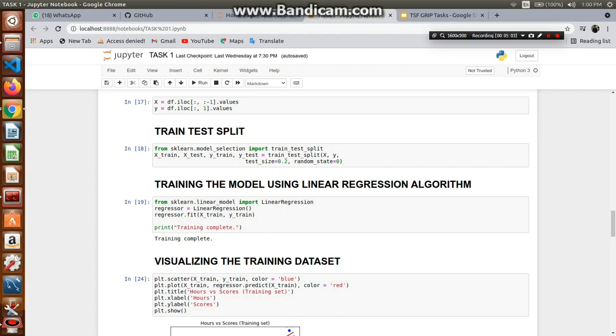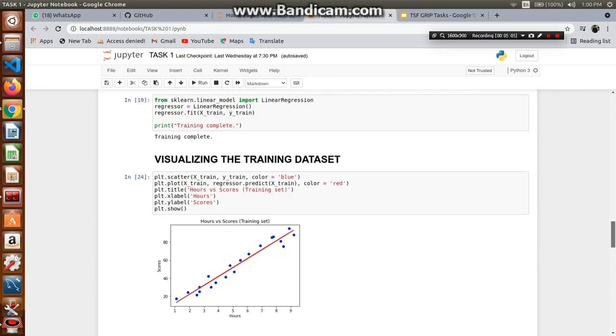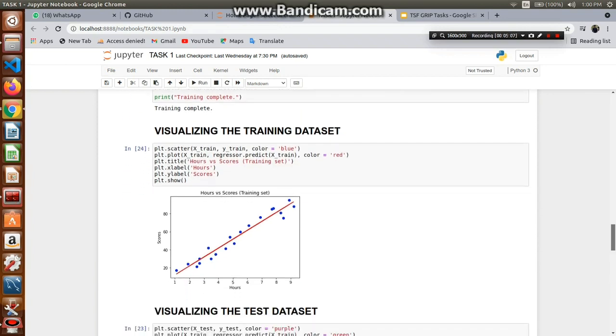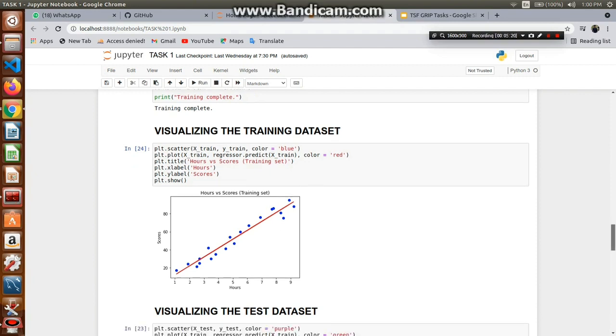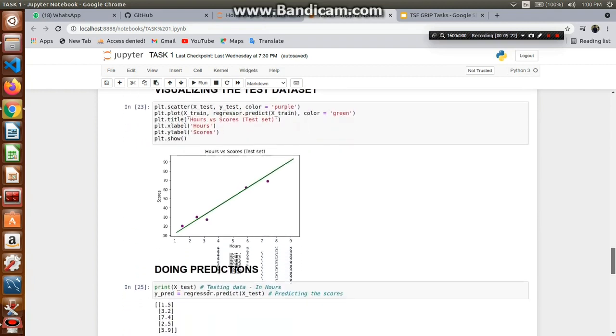After that we need to use train test split. We do not need to manually split the data. We can directly use sklearn model selection to split the data, and the test size is 0.2, meaning that if we have 10 data, 8 are used for training and 2 are used for testing.